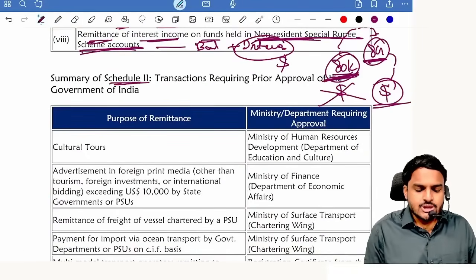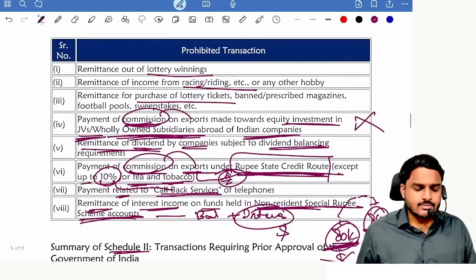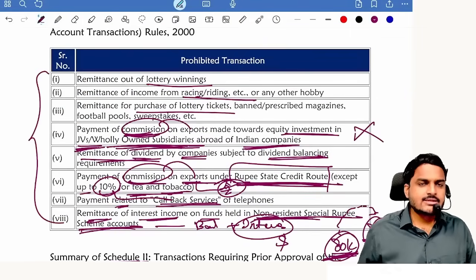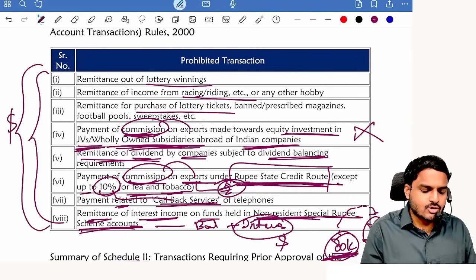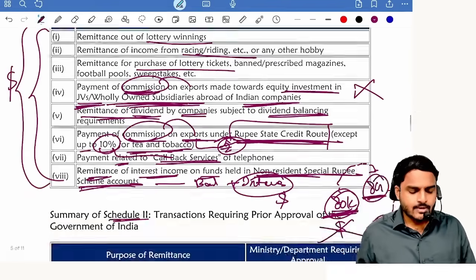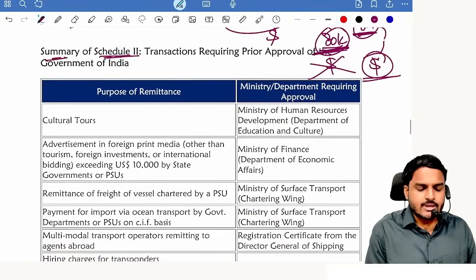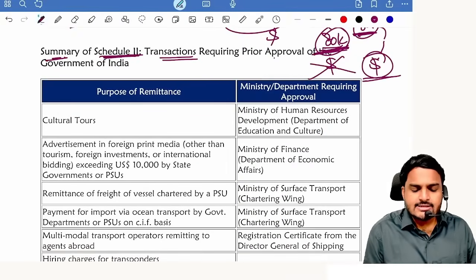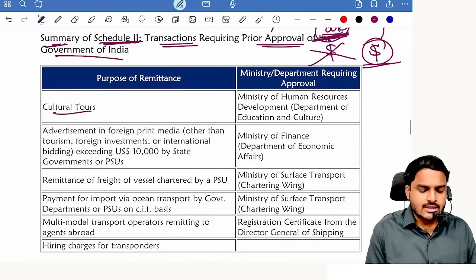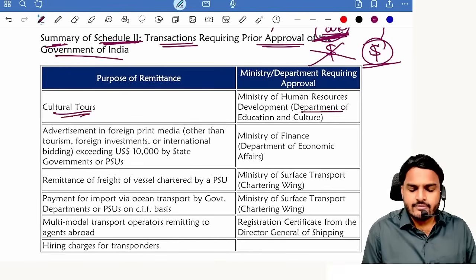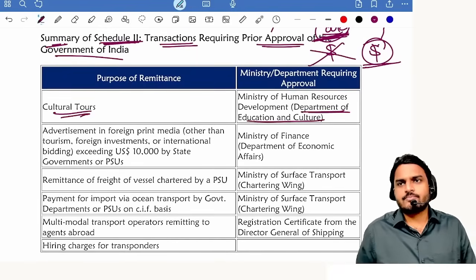Next one, Schedule 2. Tell me, are all these illegal transactions or legal transactions? They are legal, but for carrying out these transactions, withdrawal of dollars is prohibited. Next one, Schedule 2 summary. What is Schedule 2? Transactions requiring prior approval of the Government of India. So what are those transactions? Cultural tours, permission to be taken from the Department of Education and Culture.